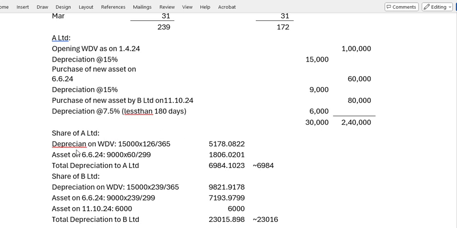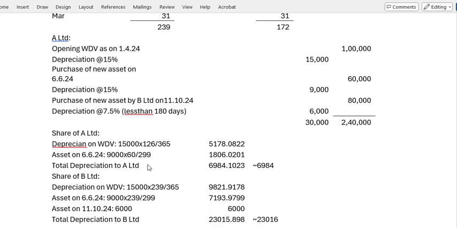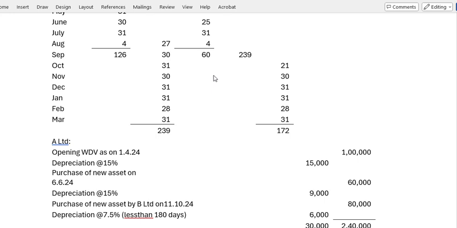Okay, so the share of A means the depreciation for the 1 lakh. For the 1 lakh, the depreciation we know is 15,000. Out of 365 days it was 126 days with A. So 126 divided by 365 into 15,000 is actually 5,178.08, the share of the A. Then for the asset purchased, the depreciation is 9,000 and it was with the A for 60 days.